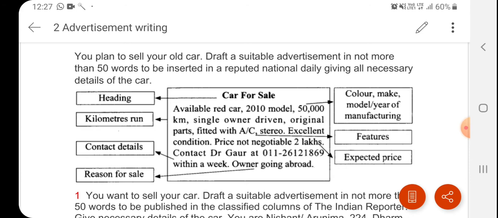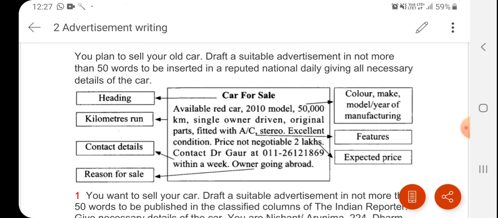Then the kilometers that the vehicle has run, then single owner driven, because if it is driven by 2 or 3 or 4 people, then the condition of the car can be thought to not be that good. That's why the person has mentioned single owner driven. Original parts, fitted with AC stereo, excellent condition, price not negotiable, that is 2 lakhs. Contact details. Why is it being sold? Because the owner is going abroad.